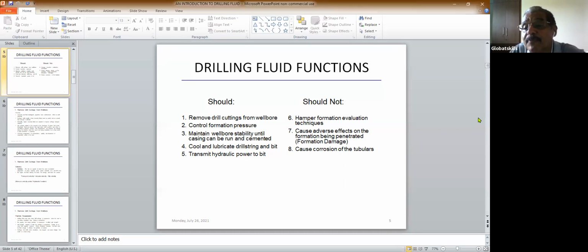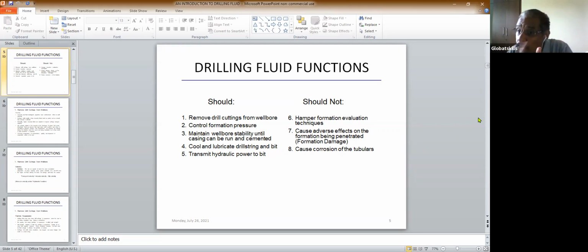What is this hydraulic power? We'll discuss it when we talk about rheology and hydraulics. Now I'm not going to, because it's a totally different discussion, so I'm not going to put those things here. In the classes on rheology and hydraulics, we'll discuss it.